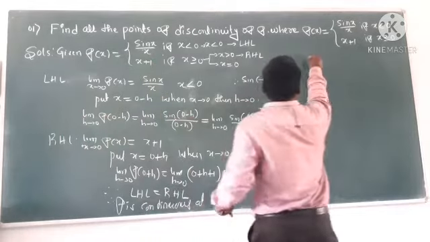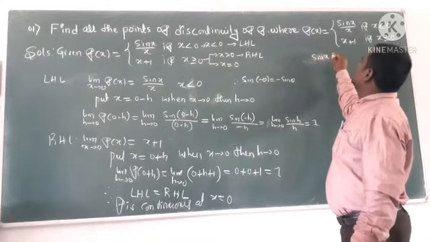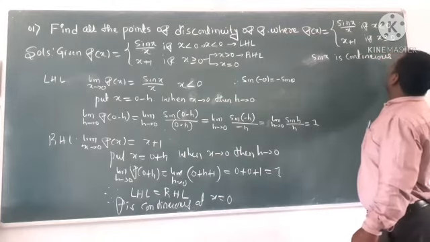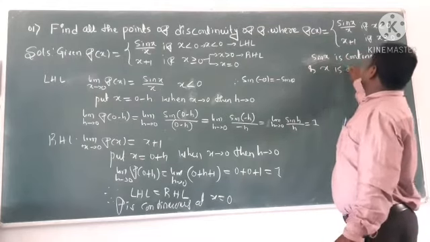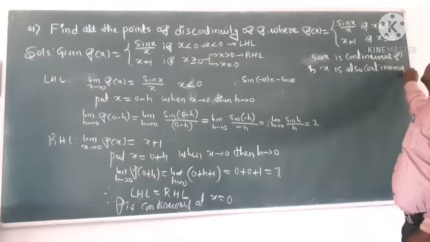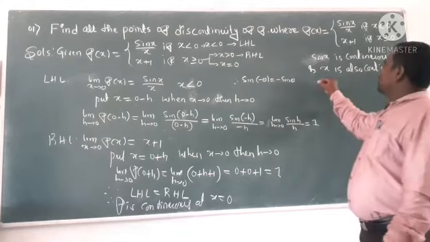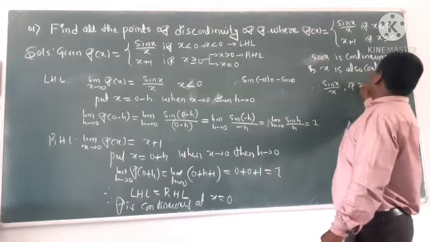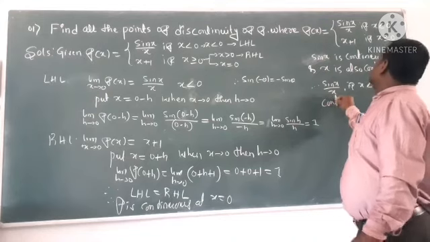So keep in mind, sin x is a continuous function and x is also continuous, it is an algebraic or polynomial function. In this one, both are in the form of sin x divided by x. If x is less than 0, it is also continuous because both are continuous.